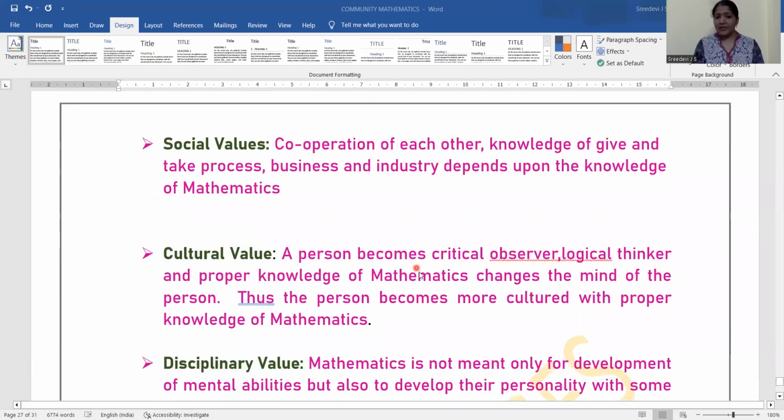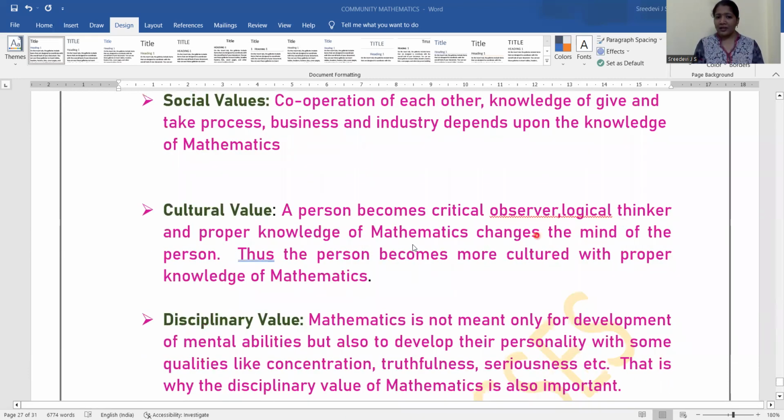Cultural values. A person becomes a critical observer, logical thinker, and proper knowledge of mathematics changes the mind of the person, right? So you are thinking critically, logically. So that is also needed in a culture. A person becomes more cultured with the proper knowledge in mathematics. So what is mathematical thinking?